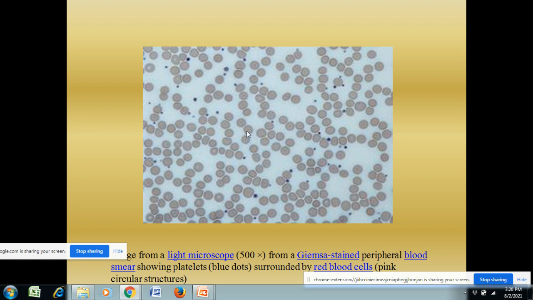And the pink colored ones, here there are so many pink colored ones. The RBC cells are huge in number, so these are the RBC cells. So in this picture you can see the RBC as well as the blood platelets. The WBC is not seen in this picture. So this is how it looks under a microscope.